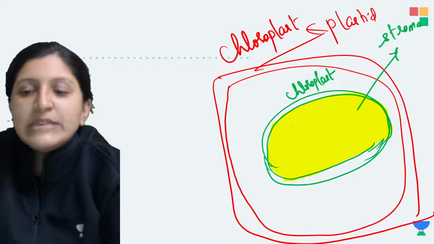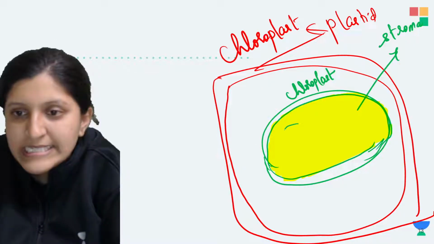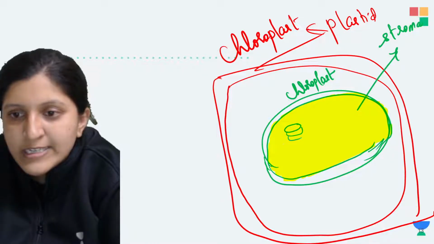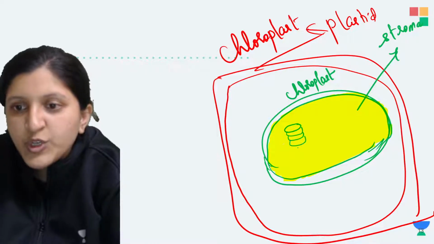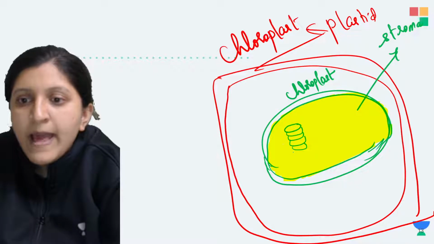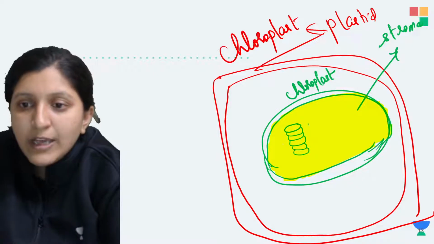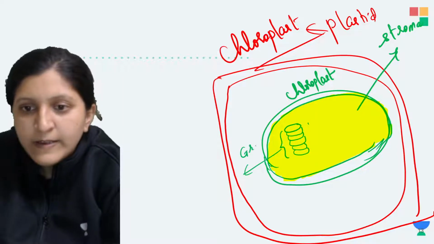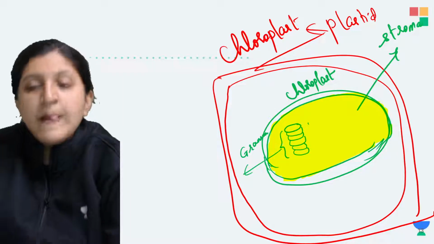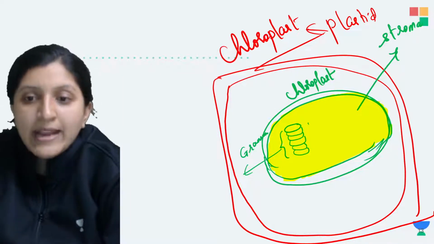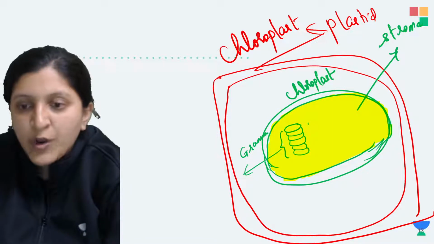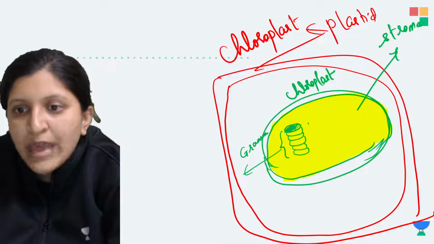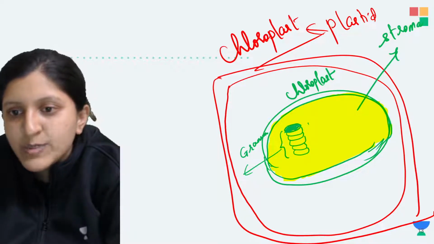Now you know there are structures called thylakoids. Many stacks of thylakoids are called a granum. Okay, so you can find a granum there, and this whole thing is called a granum. Inside this granum itself, that is in the thylakoid wall, there itself you can find the chlorophyll present.